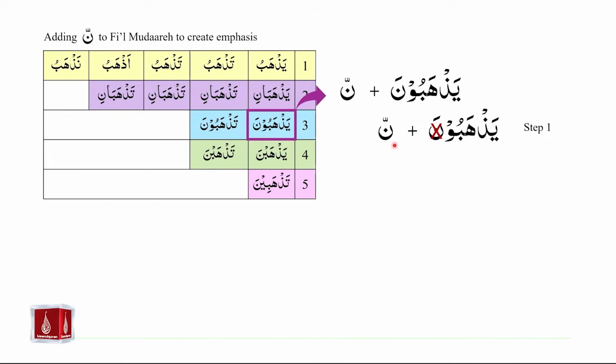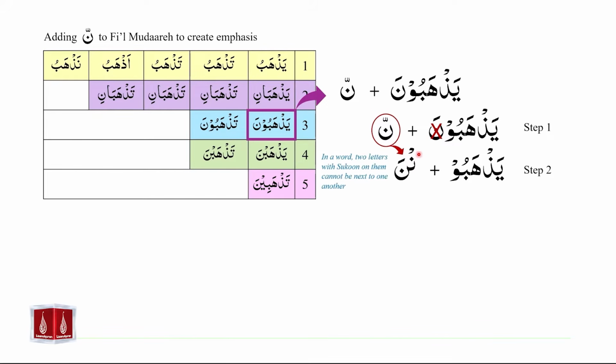Now we move on to step number 2. In order to understand that step, we need to open up this noon with shadda on it. So noon with shadda on it is actually noon with sukoon on it, followed by another noon with zabar on it. So here we have a situation where we have yazhabu, which is ending with waw with sukoon on it, and it is followed by noon with sukoon on it. And we know the rule that in a word, two letters with sukoon on them cannot be next to one another. So in this situation, we have one alphabet with sukoon on it, and it is coming next to another alphabet with sukoon on it. And these two cannot be together.